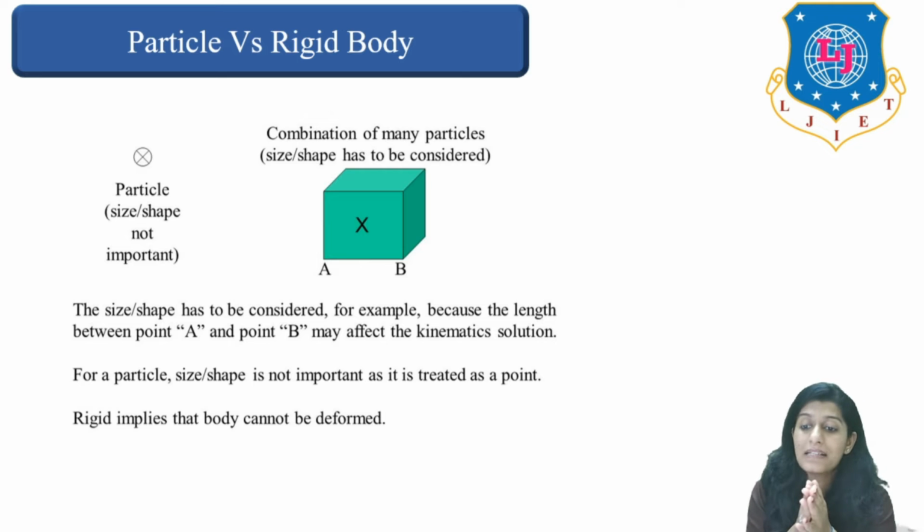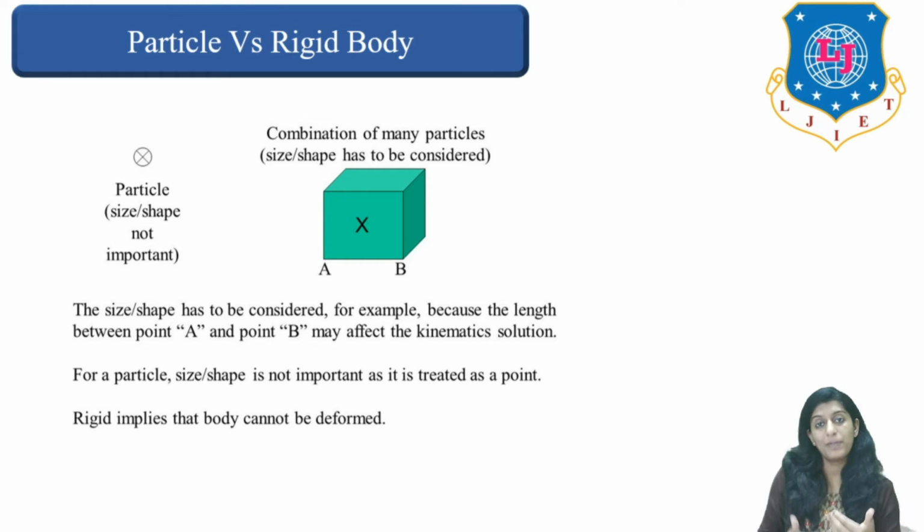So what is a particle? A particle is basically a small constituent, right? A particle's size and shape is not at all important. It can have any size, it can have any shape. But when we consider a rigid body, size and shape is foremost important, right?